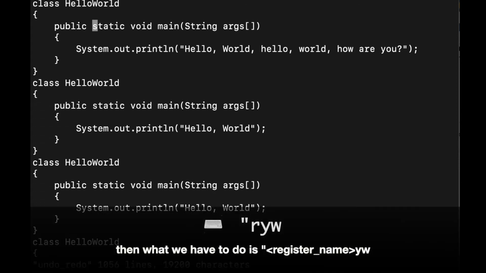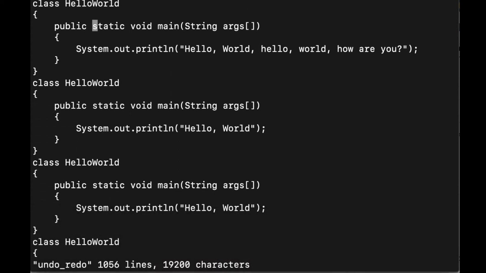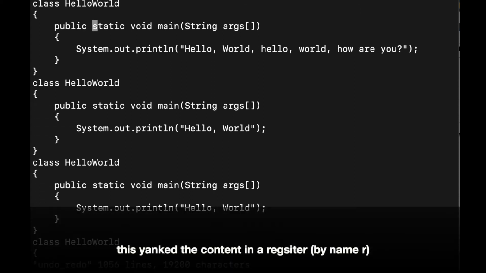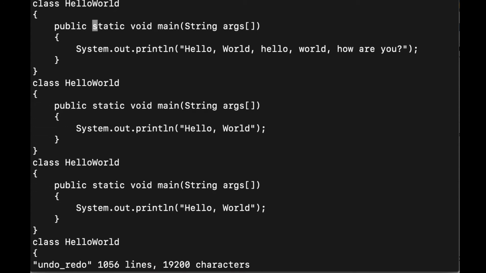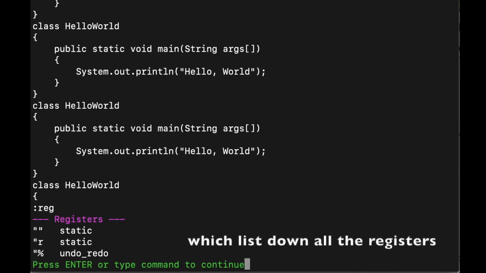Then what I'd have to do is type double quote, the register name. Here I'm using R, then Y I W. So it got stored in a register. I'll introduce a small command here, which is :reg, which lists all the registers.